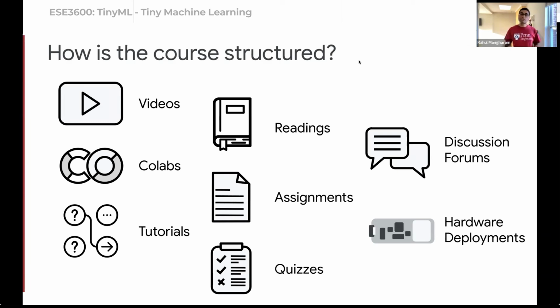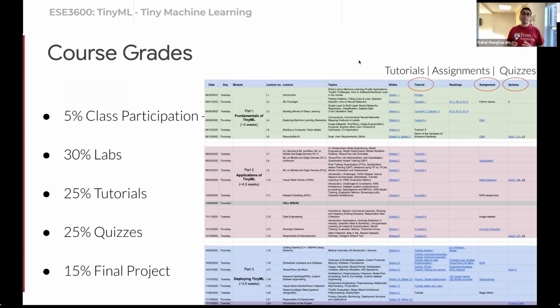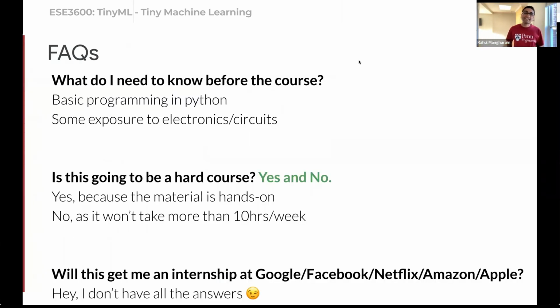We will also have lecture notes in the form of readings before every week's lectures. The grades are based on the cumulative activity and learning across the course. This ensures that you have both good conceptual understanding and develop the necessary hands-on skills. Throughout, we will have dozens of tutorials, 5 quizzes, and less than a dozen assignments. Now, you might be wondering what the prerequisites you need. Just basic programming in Python and some exposure to electronics and circuits from your freshman year.